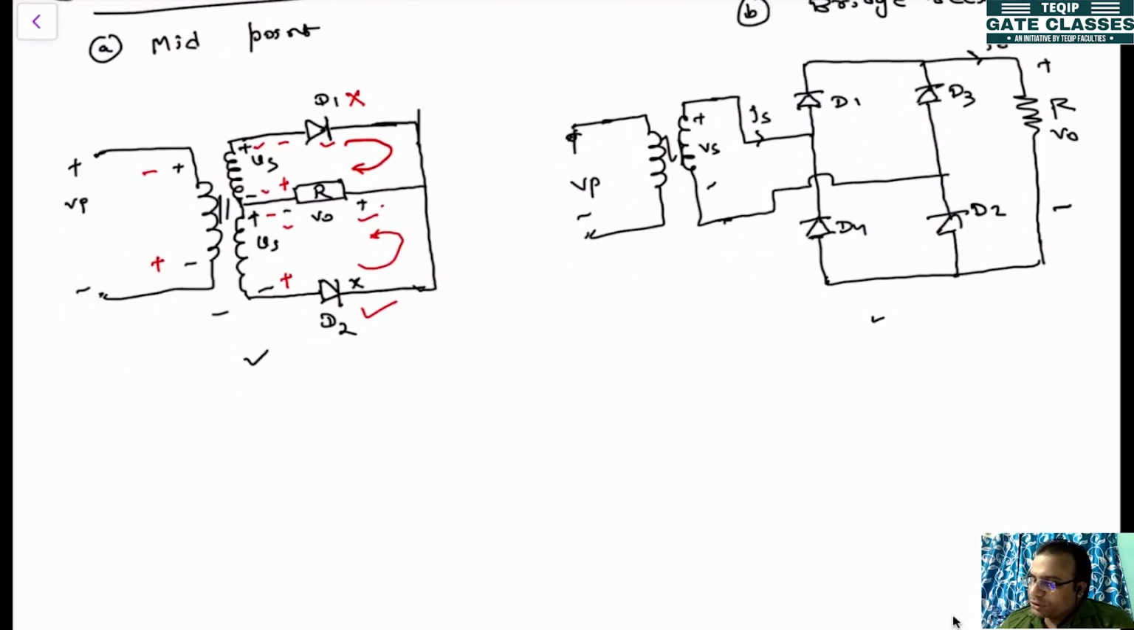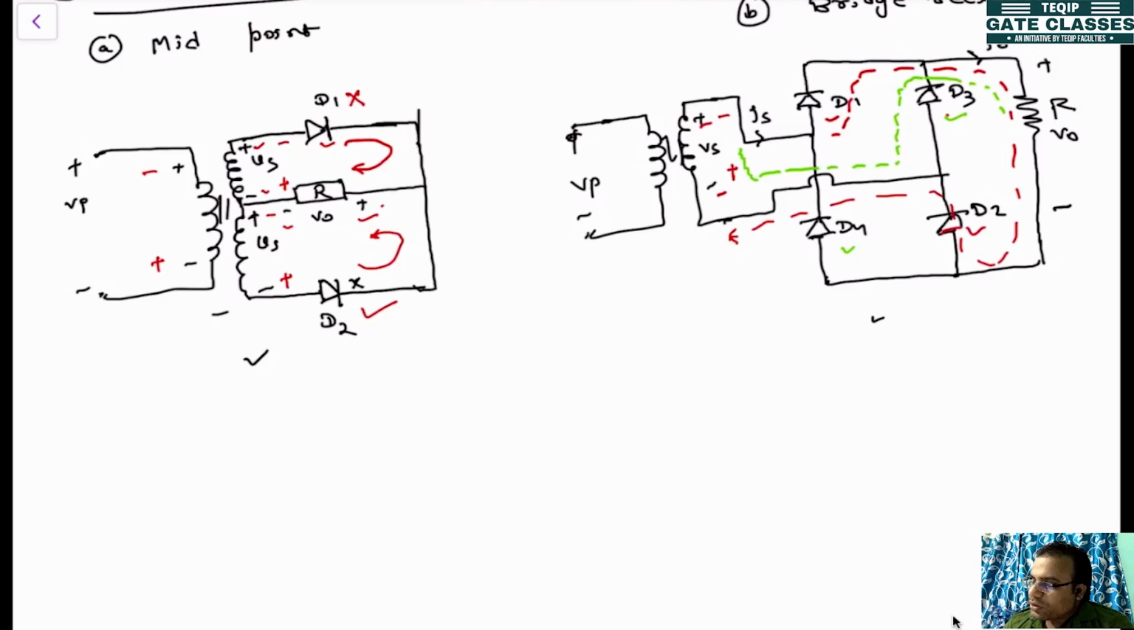But if you see the operation of the bridge rectifier, in the positive half cycle, this is plus, this is minus. So with this, D1 and D2 will be forward biased. So current will flow in this path. Clear? Now in the negative half cycle, when this will be minus, this will be plus. With this polarity, D3 will be conducting and D4 will be conducting. So with that polarity, how will the current flow? The current will flow in this path.